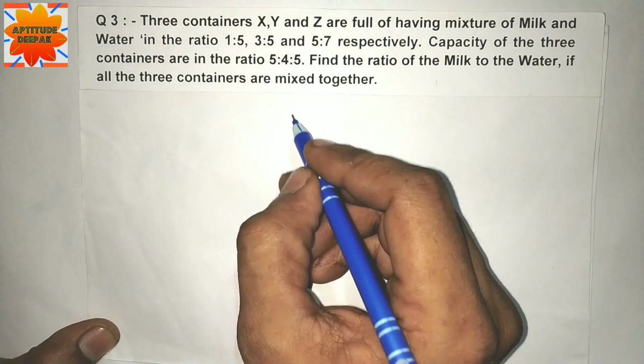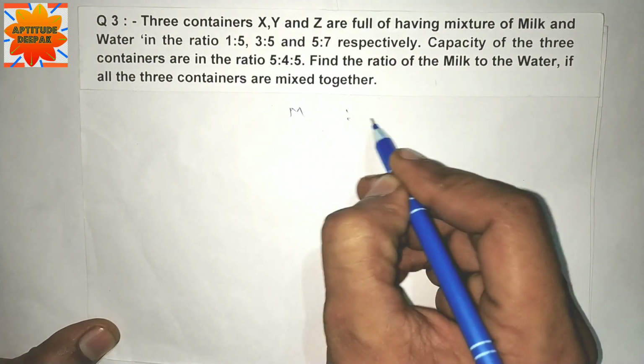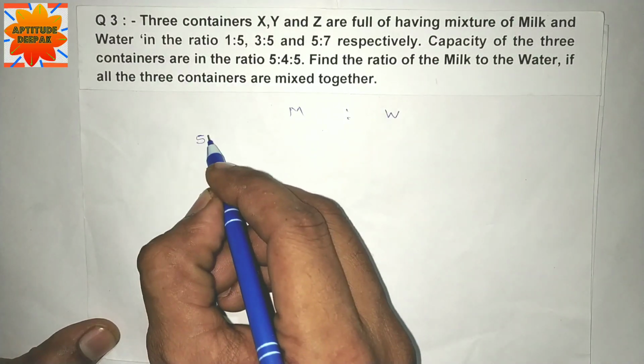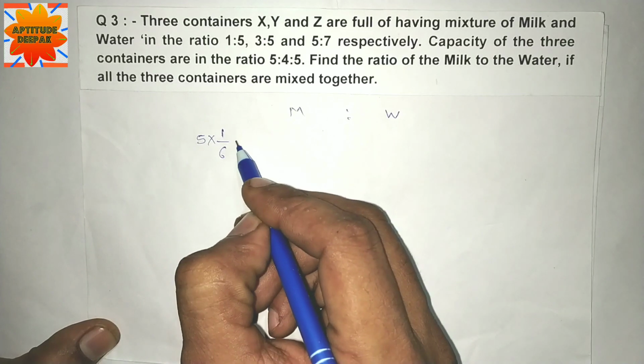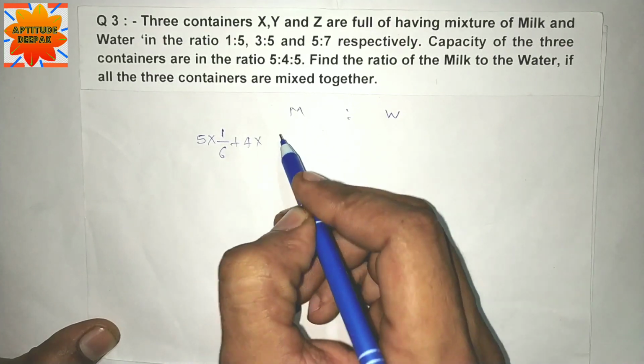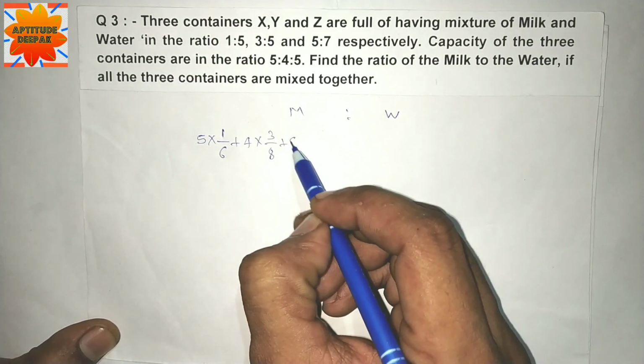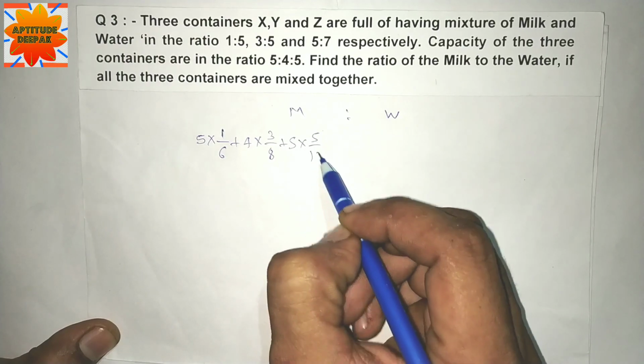Milk and water. Ratio of milk: 5 multiplied by 1 by 6, plus 4 multiplied by 3 by 8, plus 5 multiplied by 5 by 12.